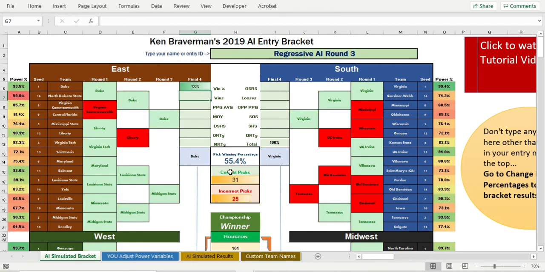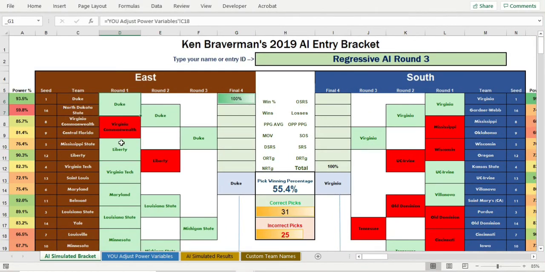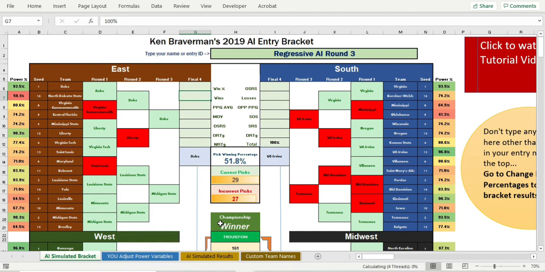Boom. You would have got 55% of the games right back in 2019 if you'd done that. And only teams with better win percentages advance. But red means they actually lost in real life, in the real game. So you could do it with all the different percentages and get a completely different look. Right? See how cool this is?